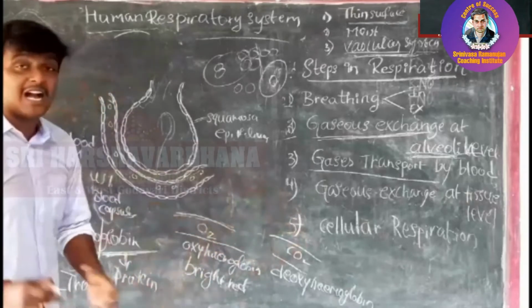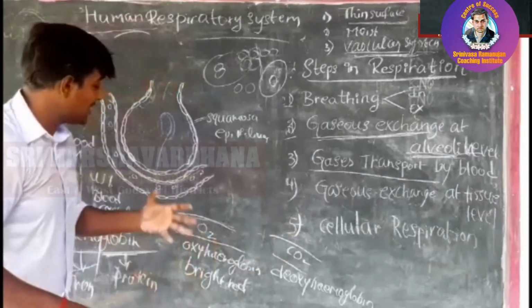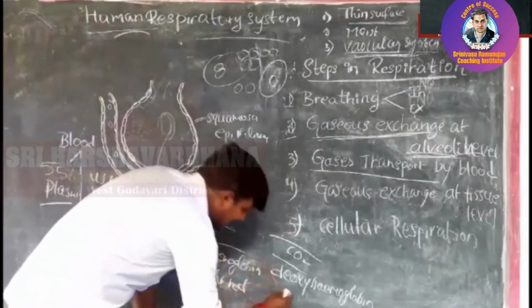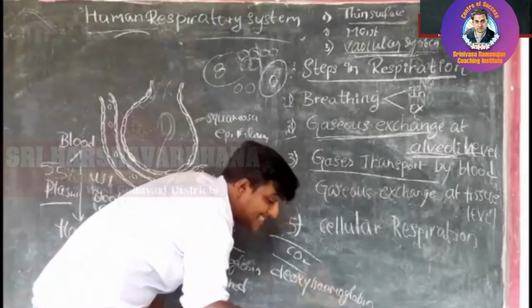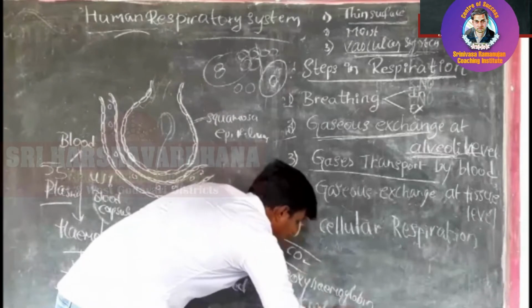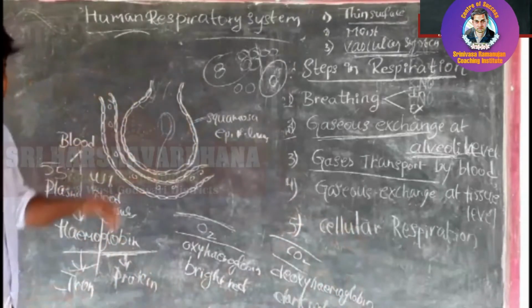This one, in common language, people outside call impure blood. And what is the color of this carbon dioxide carrying blood? It has the color dark red. So that is the introduction about the vascular system.